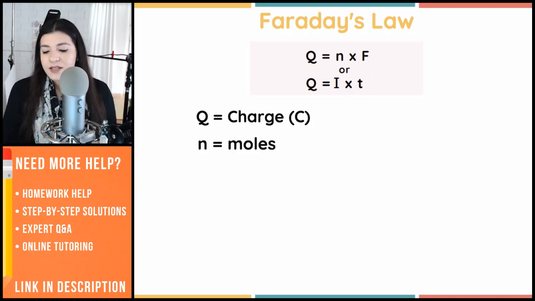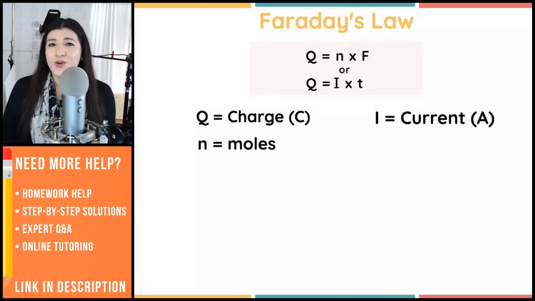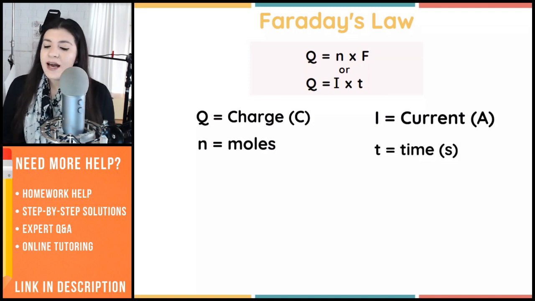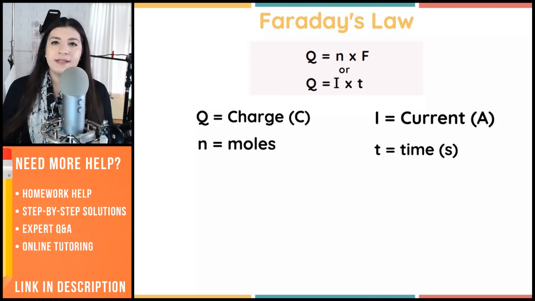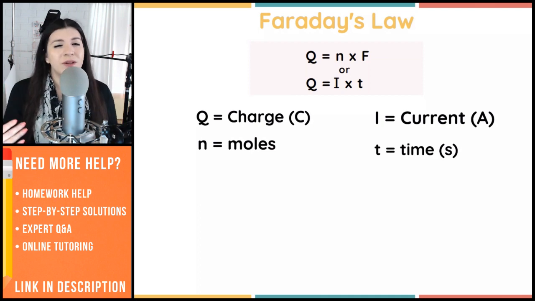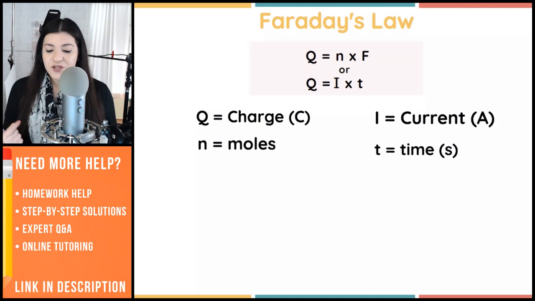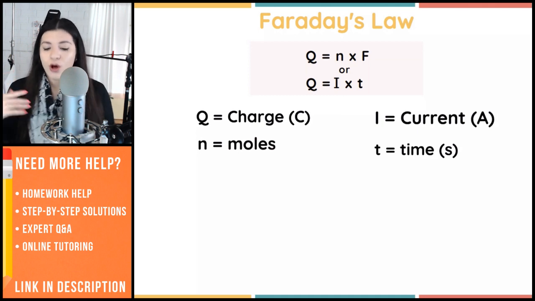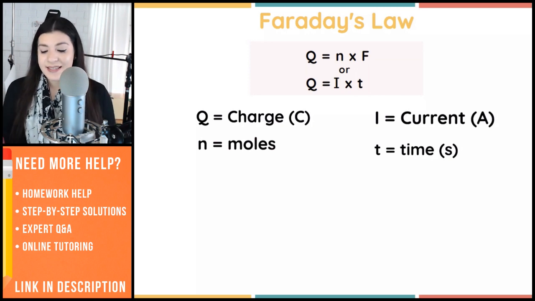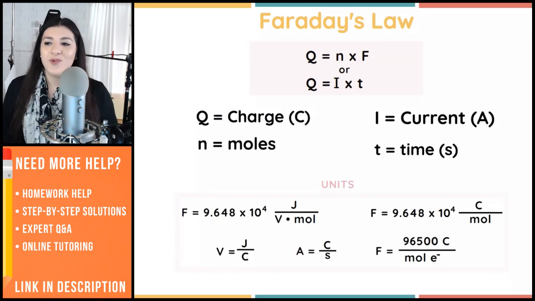And then next we'll see n. n is just moles. I is going to refer to our current, which is measured in amps, referred to as A. And the next one, t, is going to be measured in seconds. Make sure that you always have all of these correct units before you start plugging everything into your formula, or else it won't be correct. So make sure to have your Q or charge in coulombs, n in moles, I as current in amps, and then time in seconds.